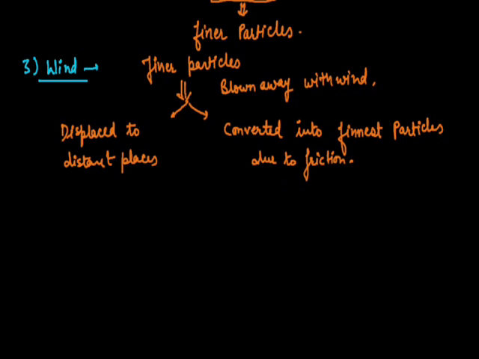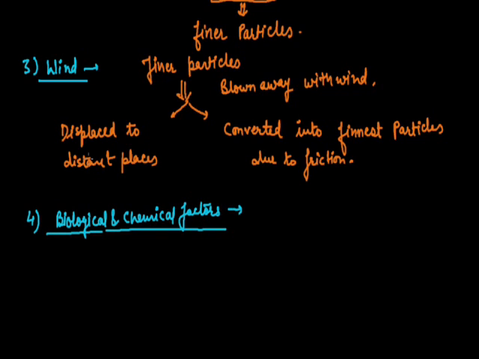Now, along with these physical factors, some biological and chemical factors are also responsible for the formation of soil. Let us talk about the biological and chemical factors. For this weathering process, the first organism responsible is known as lichen.